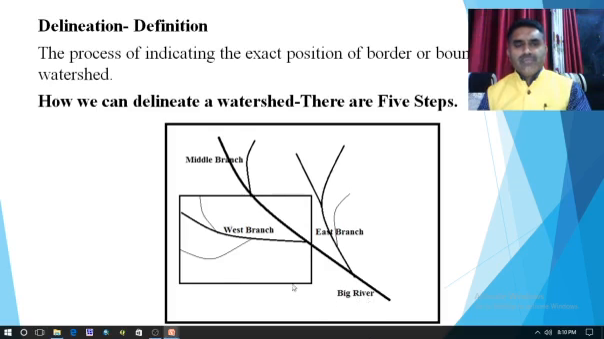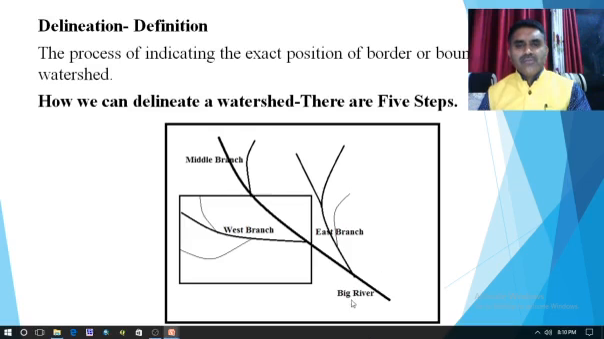But if we consider it as a whole, then this is also one watershed. But if we just consider the west branch, this is one watershed. If we only consider the middle branch, this is also one watershed. And if we consider only the east branch, this is also one watershed. So it means that there are various watersheds in the same river.